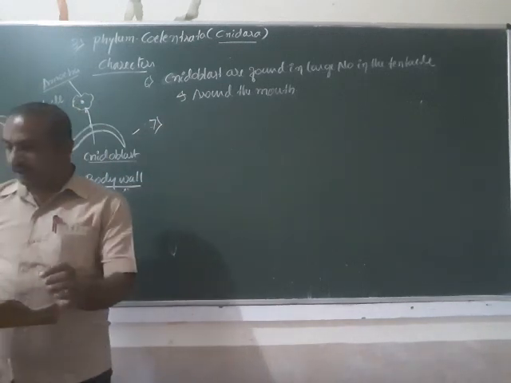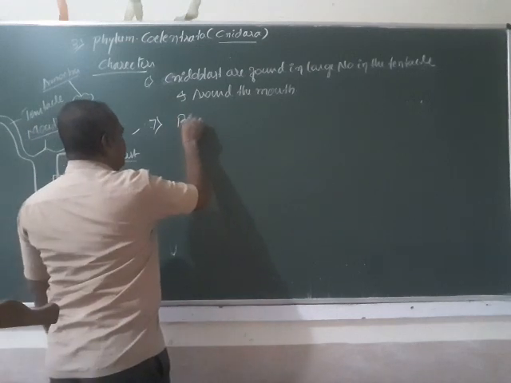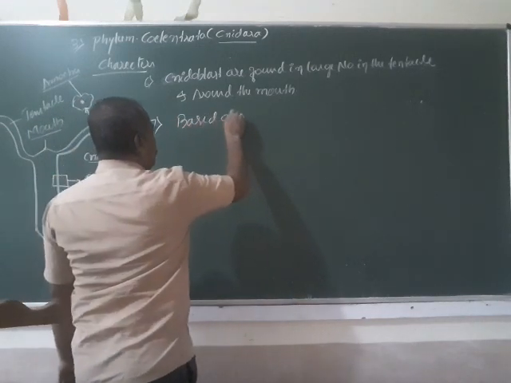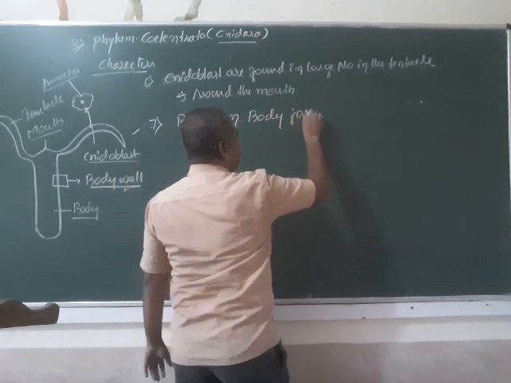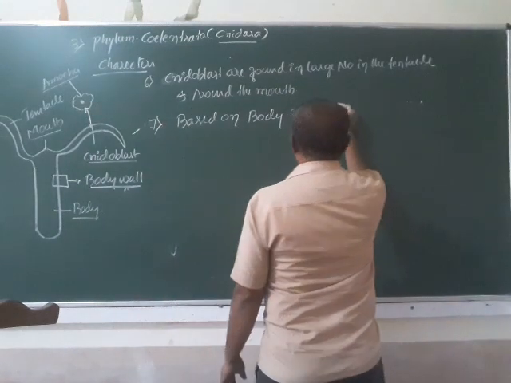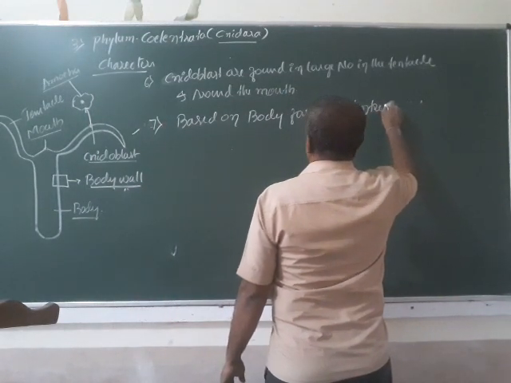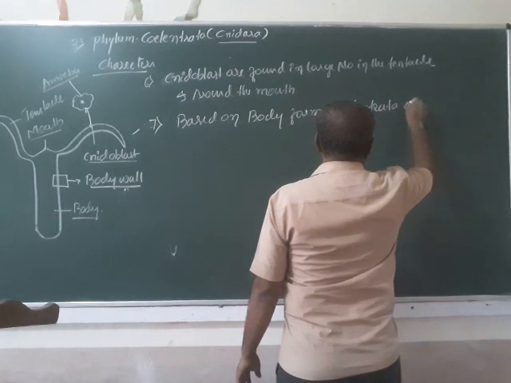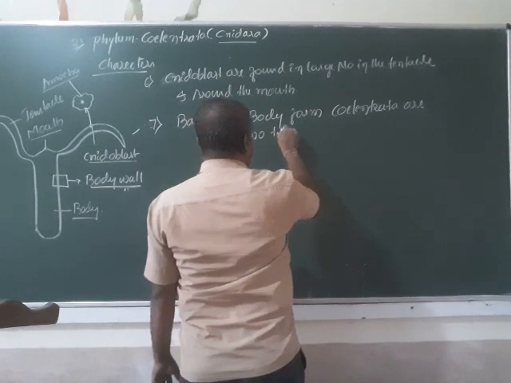Based on body form, the Coelenterata are of two types.